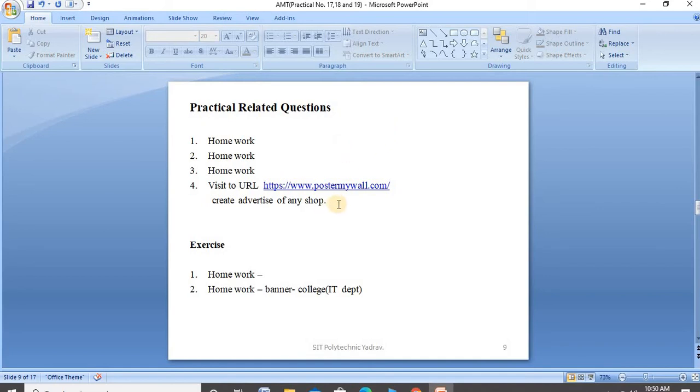Visit that URL, and create an advertisement for any shop. And in the exercise question, for the second question, take a banner of your college, the IT department.